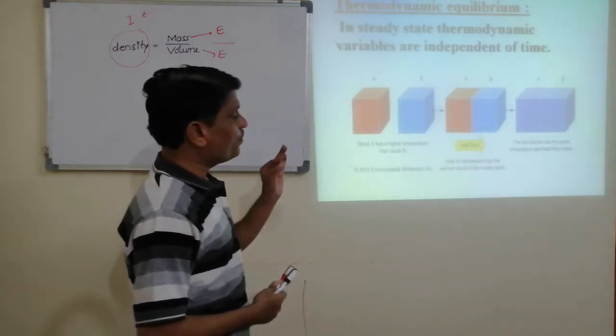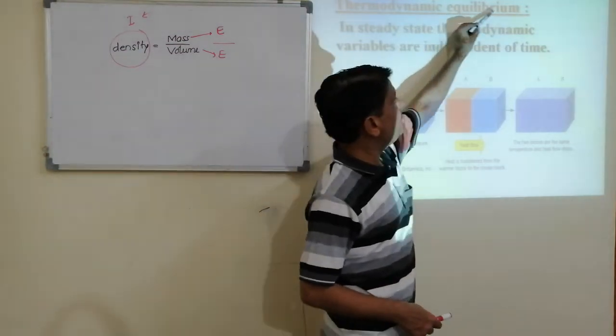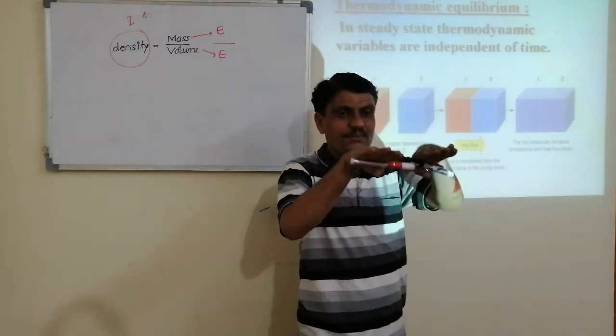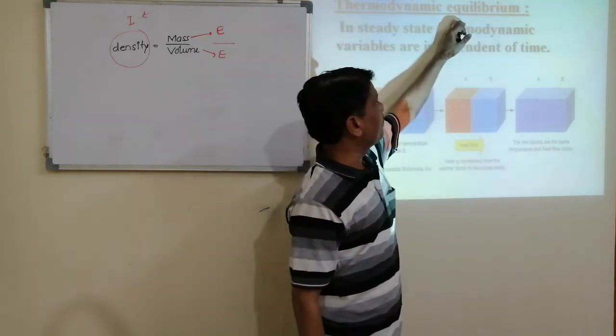Next, very important is equilibrium. What is equilibrium? Equilibrium means remains the same.